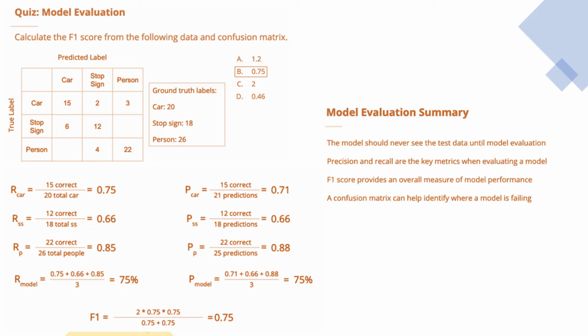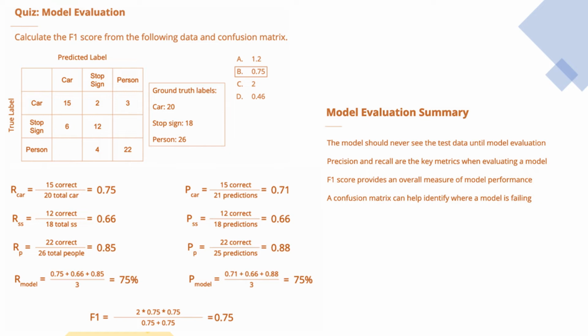We next calculated the precision for each of the classes as well, and we found the overall model recall and precision. Once we had these, we plugged them into our formula for the F1 score and got an overall model performance of 0.75. And this gives us a good indication that the model is performing really well but could still benefit from additional training.